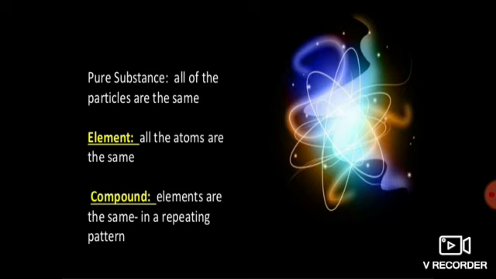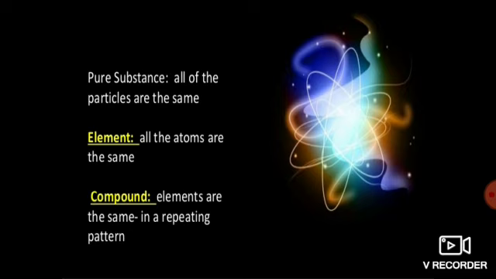So what are elements? Elements are substances which cannot be split into two or more simpler substances, or we can say elements are pure substances made up of atoms. And what type of atoms? The same type of atoms.